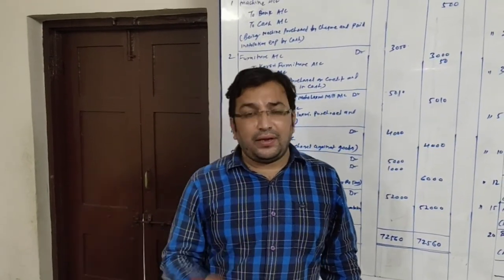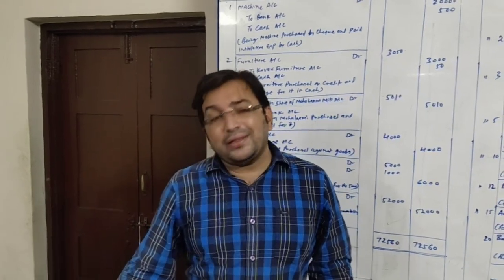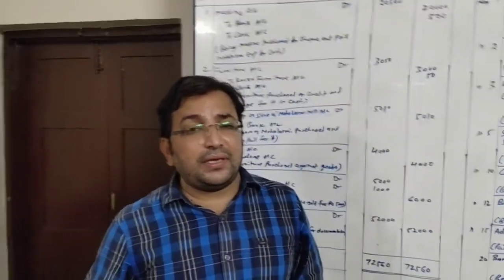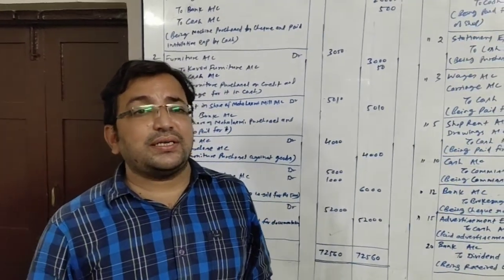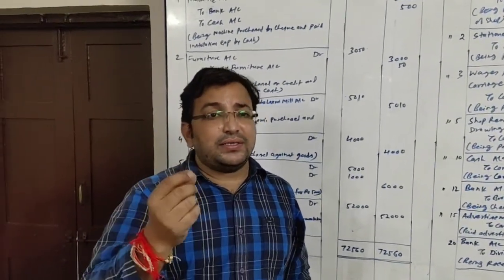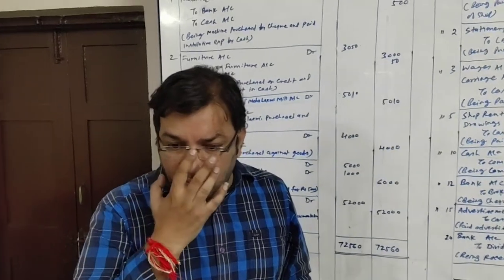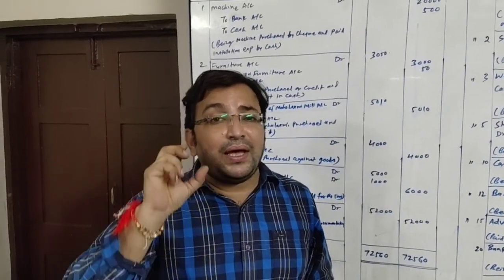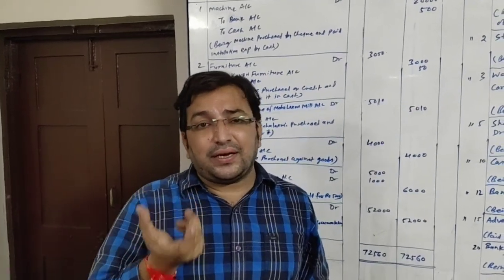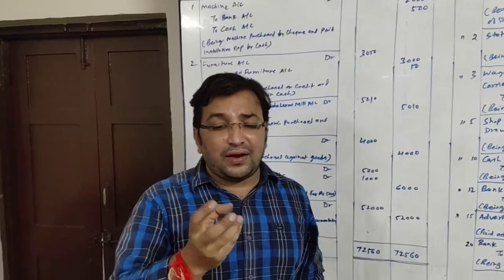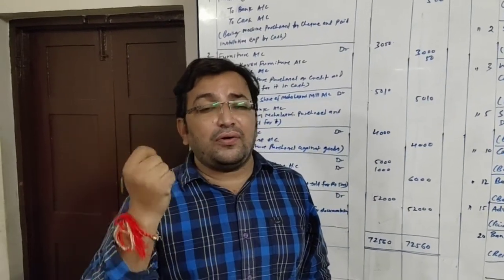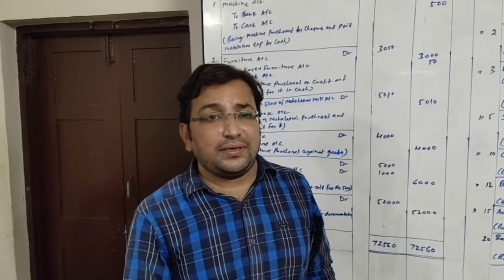Regarding sum number 10, I would like to inform you that this sum is pertaining to assets. Maximum transactions, or you can say all transactions given in this sum, are about assets. Now assets we know: land, building, furniture, machinery, etc. When we are buying such assets, accounts are debited because these are real accounts. Asset comes in, according to the rule of real account, debit what comes in.